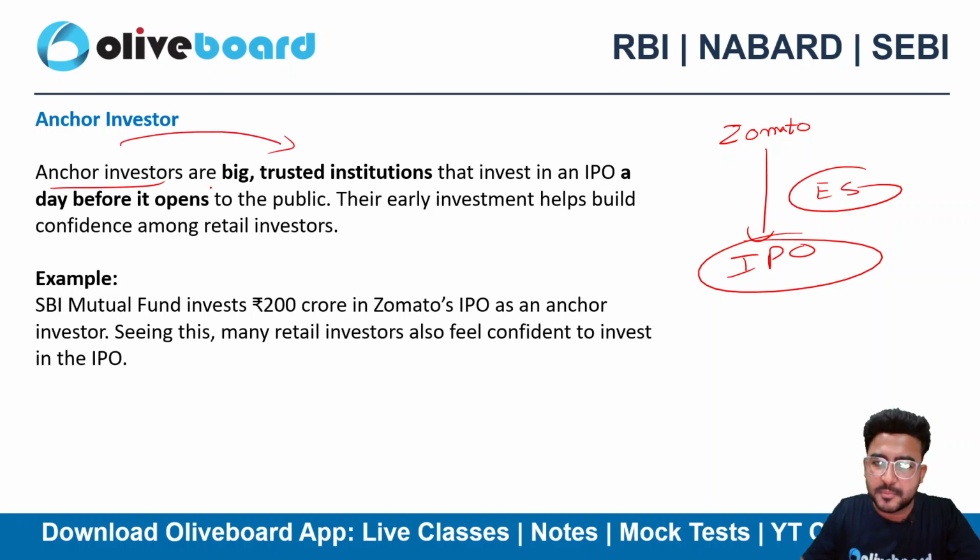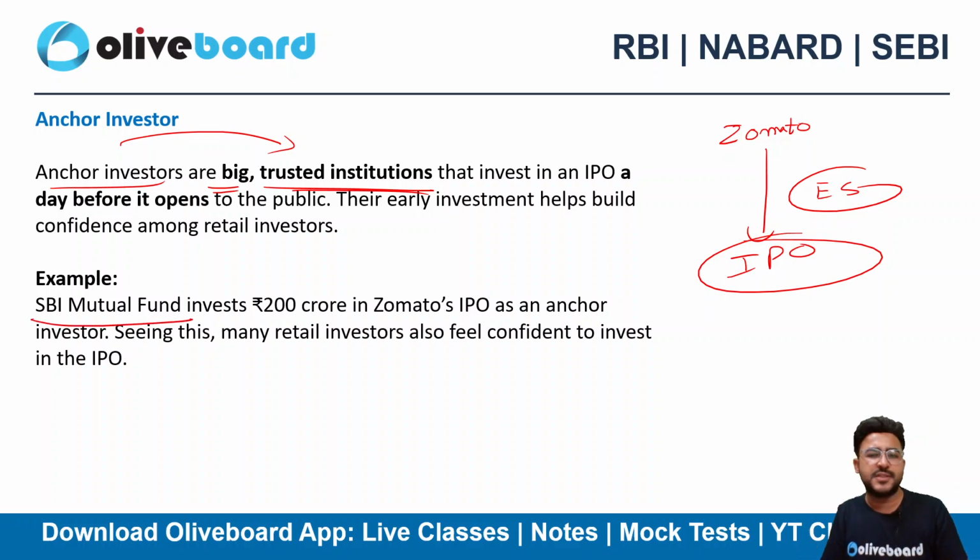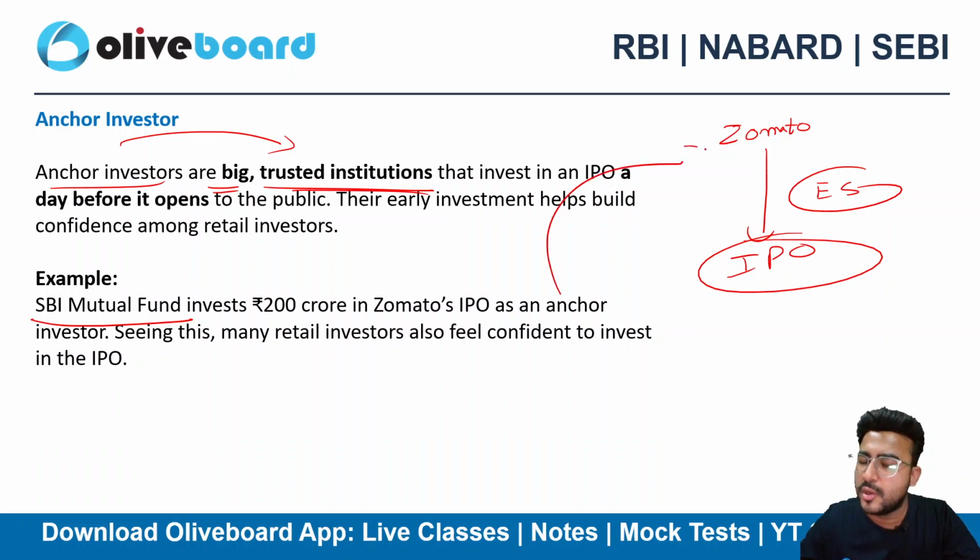Anchor investors are big, trusted institutions like SBI mutual fund, HDFC mutual fund, or HDFC bank, or any other big organization. They are investing their money in Zomato before the IPO.